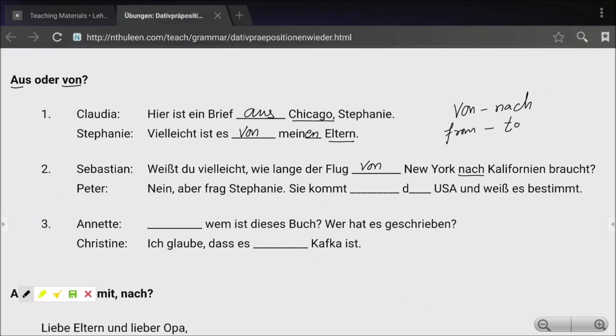Nein, aber frag Stefanie. Sie kommt aus den USA. Annette, wem ist dieses Buch? Wem refers to a person. So it is going to be: von wem ist dieses Buch?